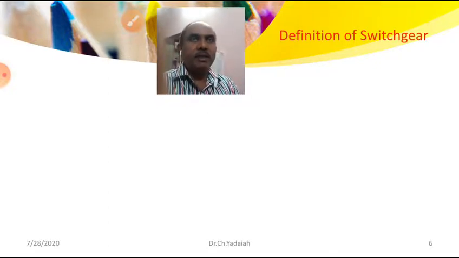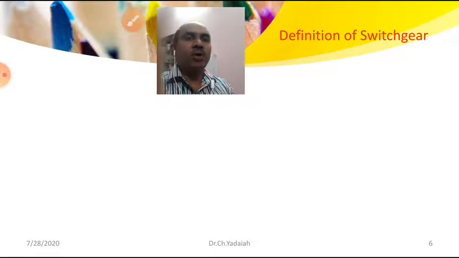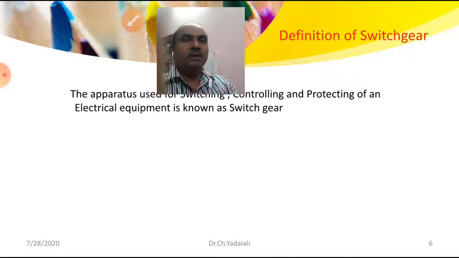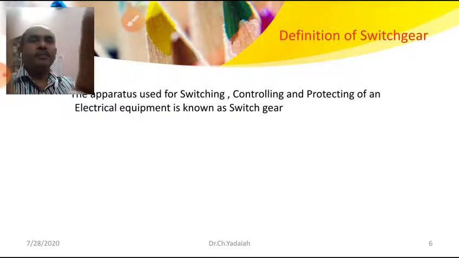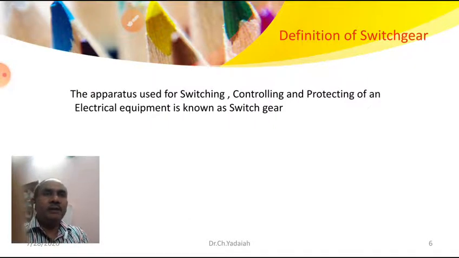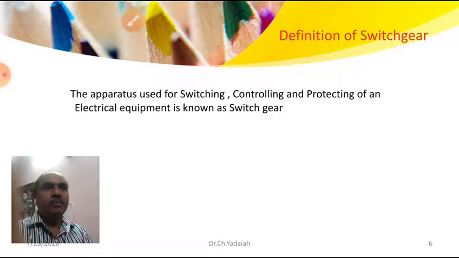A switch means an automatic operation. Already we have seen the definition of switches. The devices used for switching, controlling, and protecting electrical equipment are known as switchgear.